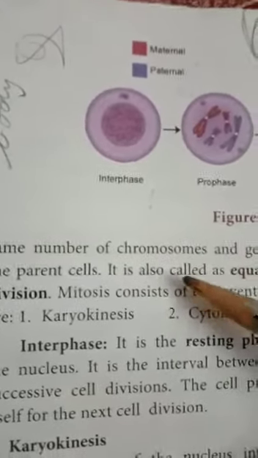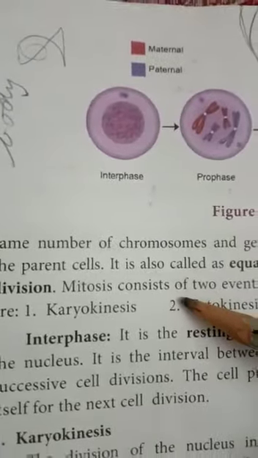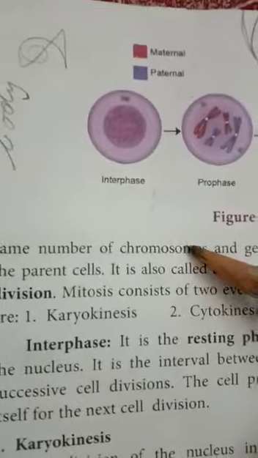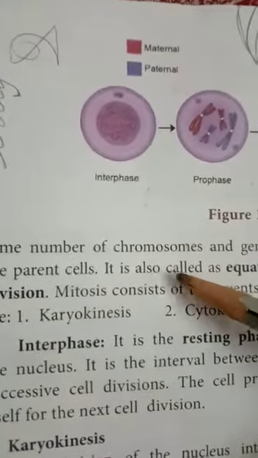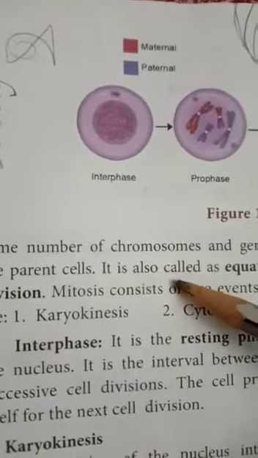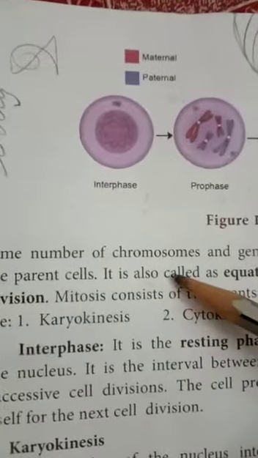Next we see cytokinesis and karyokinesis. What is meant by karyokinesis? The division of the nucleus into two daughter nuclei is called karyokinesis. The nucleus divides and gives two daughter nuclei. So this process is called karyokinesis. It consists of 4 phases.